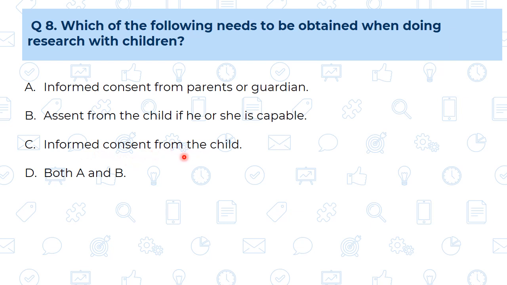Now this is a very confusing statement, because whether the child is capable or not is not given. Just informed consent from the child. So this is not a 100% correct statement. So A is correct and B is also correct, and D option is both A and B. So our correct option is answer D.